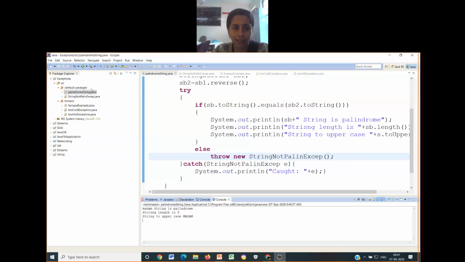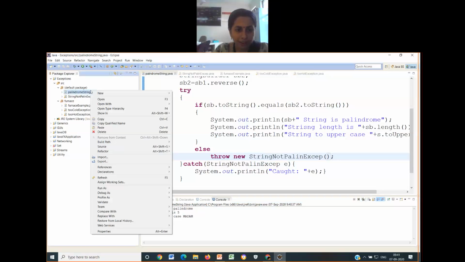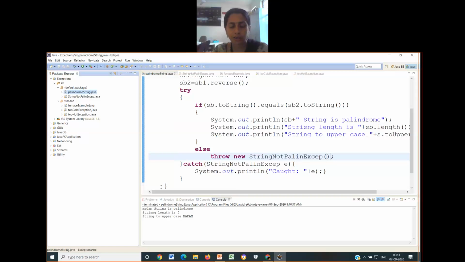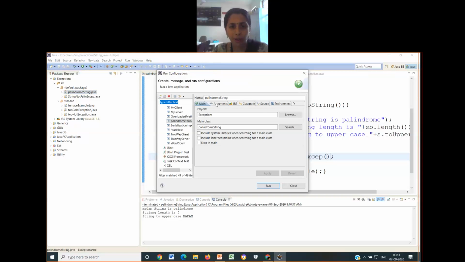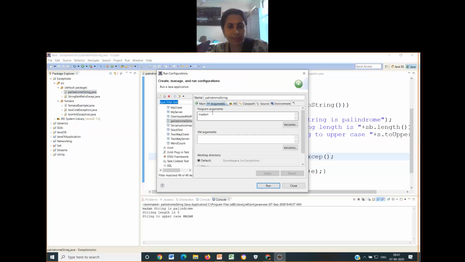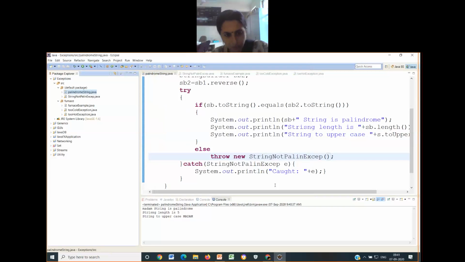Now I will rerun this code. Right click, I will change the command line argument, Run Configurations, go to arguments, and I'll simply make this madam1. Okay, and run it. Just have a look at this. Caught followed by string is not a palindrome. This is what I was speaking.